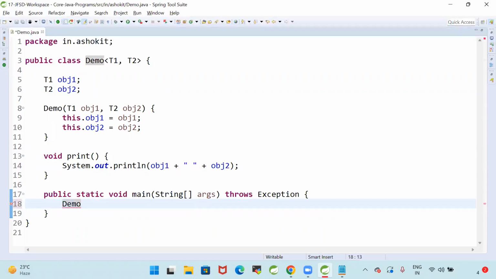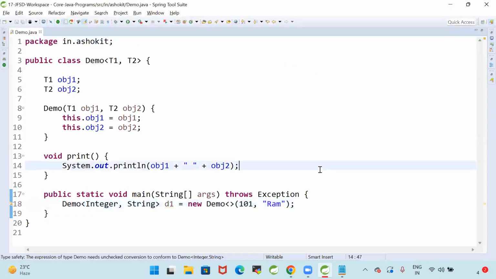Now for the demo, the first parameter I will specify as integer. Second parameter I will specify as string. Demo D1 is equal to new demo. I will pass 101. First one is integer, right? 101. Name I will pass Ram. Here I will specify just an empty diamond operator.